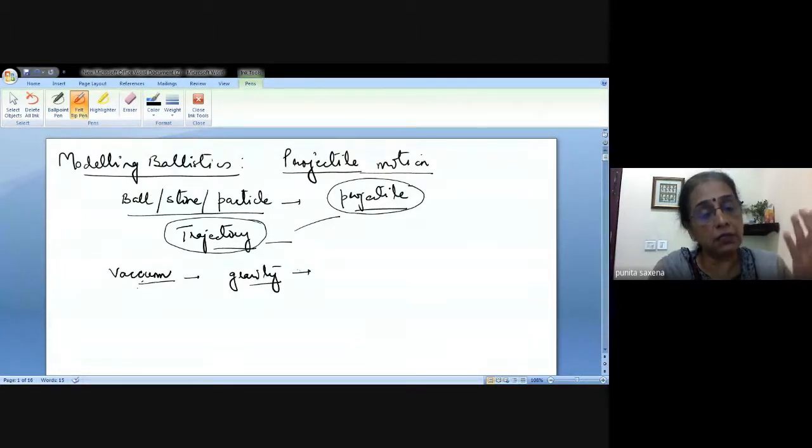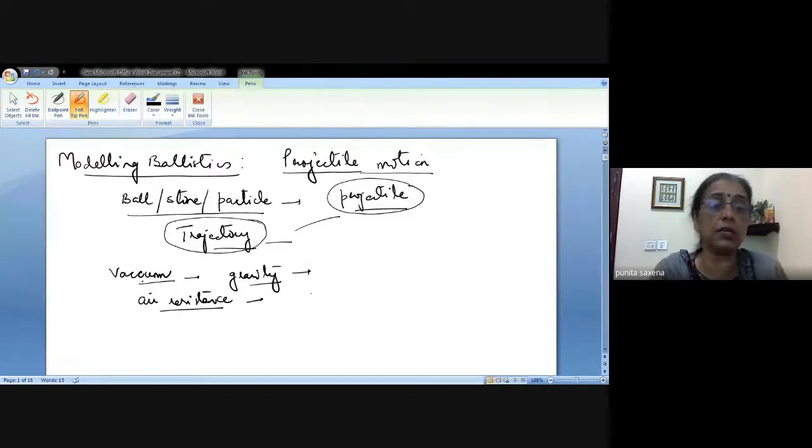But when a particle is thrown up, it comes down in general, and we are talking of air resistance also. There is some resistance offered by the air, so we have some external forces acting. There are also the direction of the wind and the direction in which you have directed your projectile to go. So there are a lot more parameters on which this motion depends.